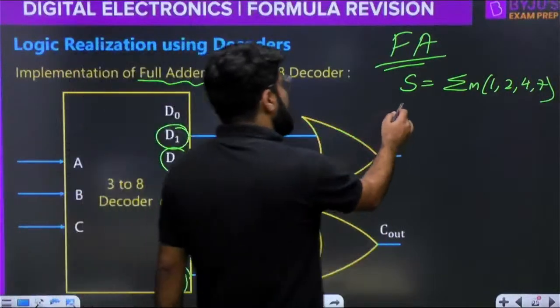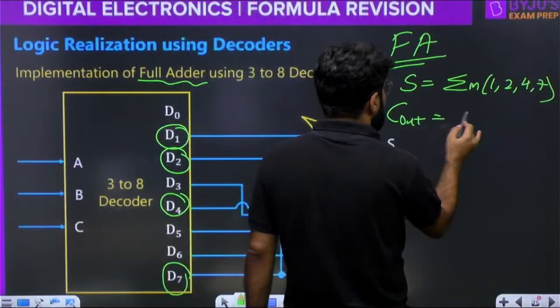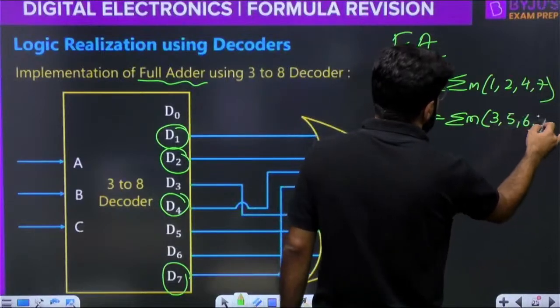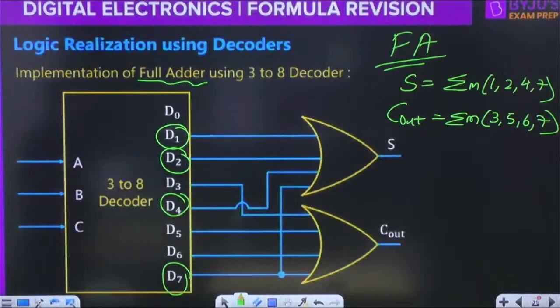Similarly, what was the carry output? The carry output was given by the summation of the minterms 3, 5, 6 and 7.